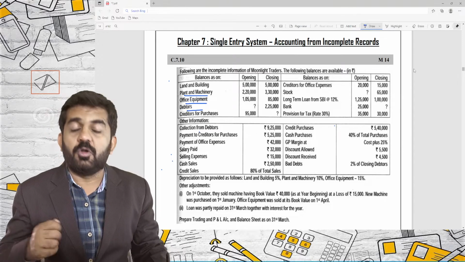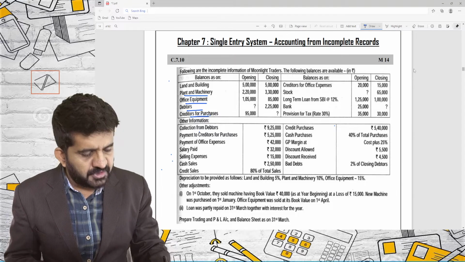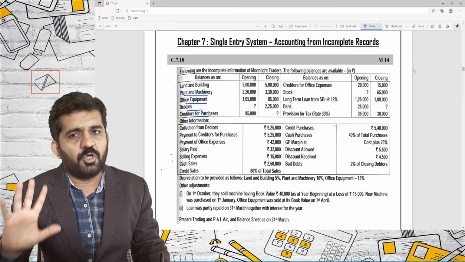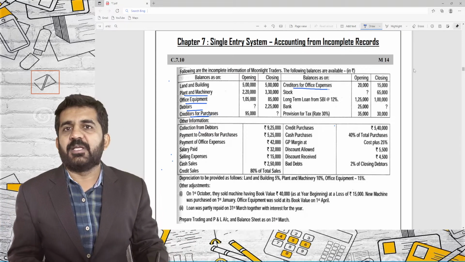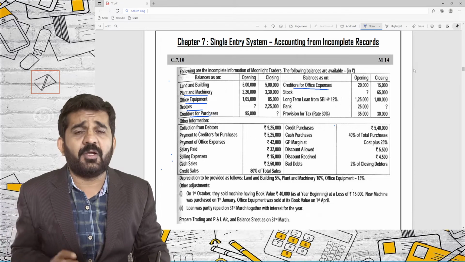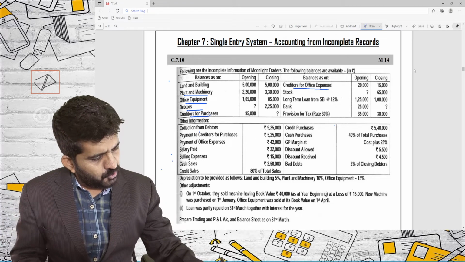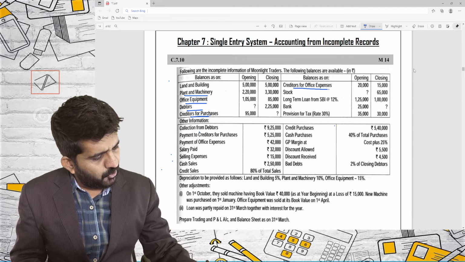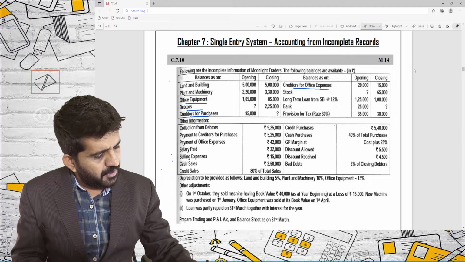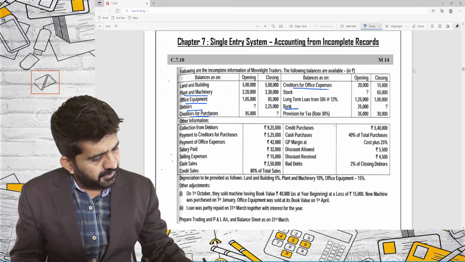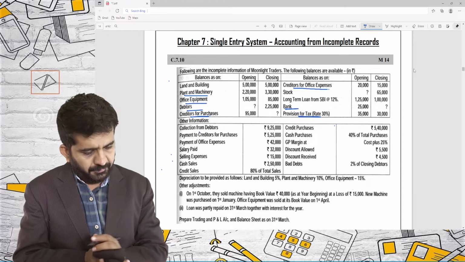Debtors account we always prepare. Here there are creditors for purchases. Debtors and creditors we normally prepare. Creditors for office expenses, as it is a new type of account, we will be preparing an account for it. Stock is opening stock, closing stock, no need to prepare. Long term loan from SBI also we can do in the inner column. Bank account we will always prepare. Provision for taxation, again a new account we are going to prepare.